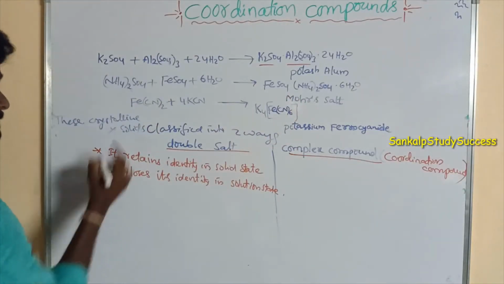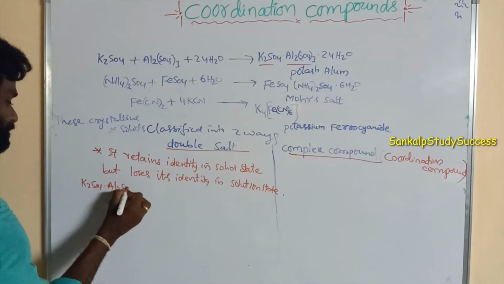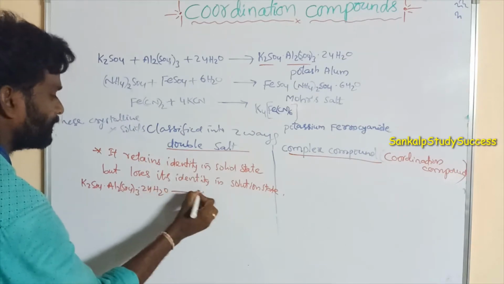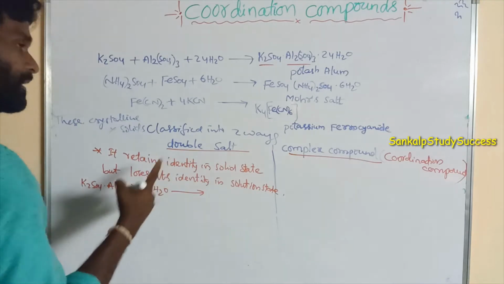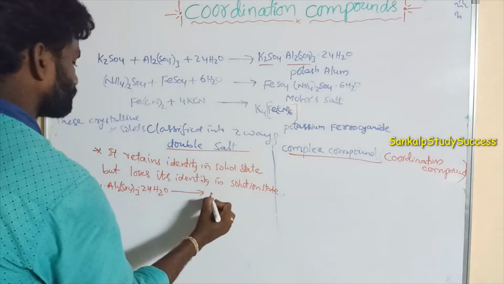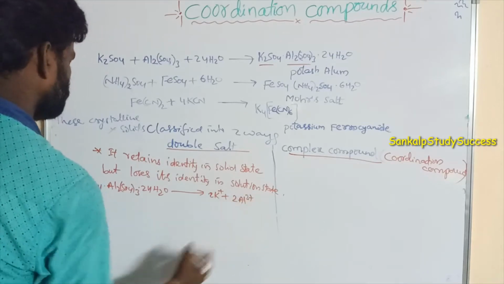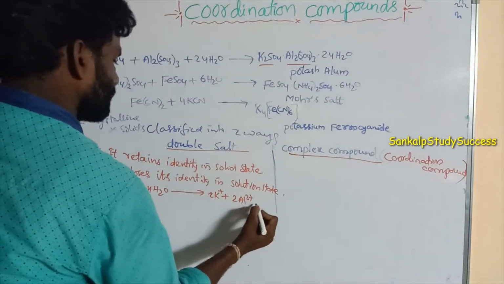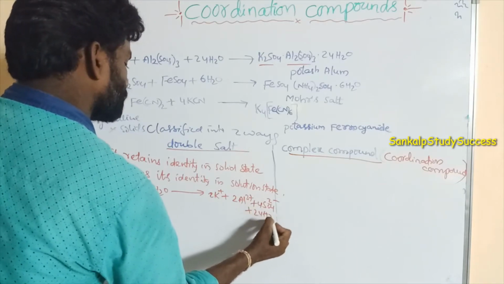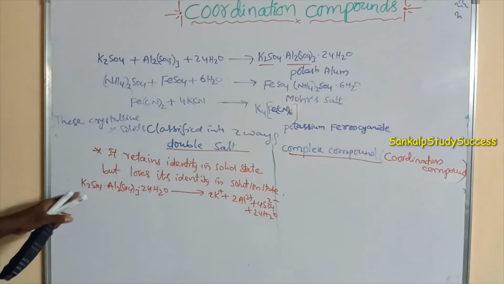When K2SO4·Al2(SO4)3 is dissolved in water, it is dissociated into ions like 2K+, 2Al3+, 4SO4 2- and 24H2O. So in solution, it loses its identity.